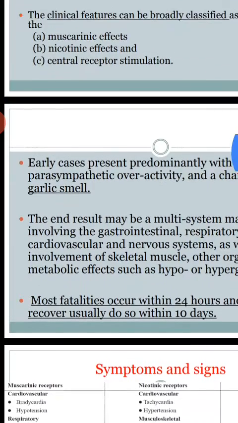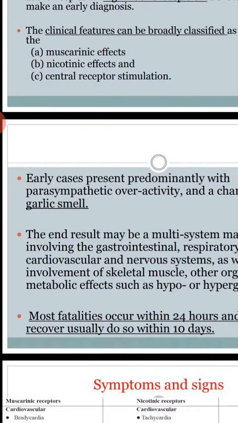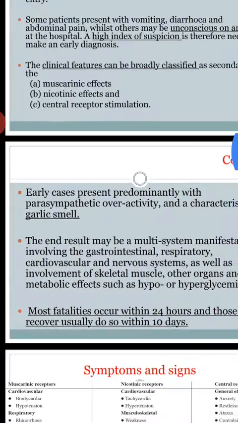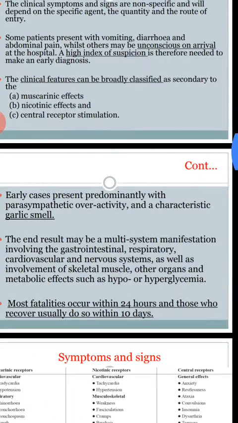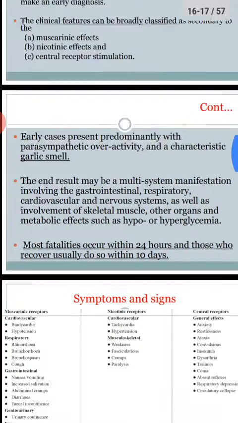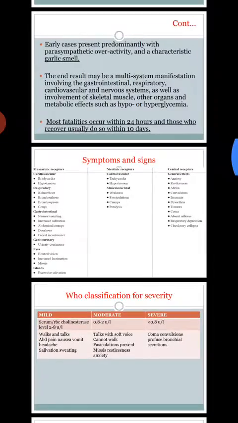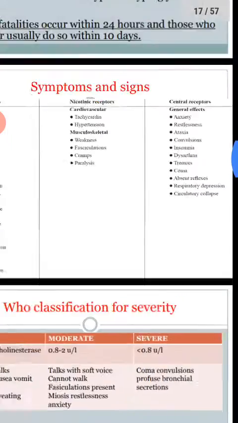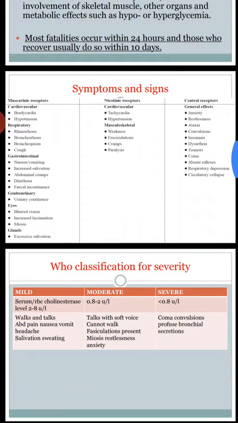Generally these manifestations occur within 24 hours, and those who recover usually do so within 10 days. Fatalities occur within 24 hours, and those who recover usually do so within 10 days. This table will give you the symptoms: muscarinic symptoms, nicotinic symptoms, and central receptor activated effects.